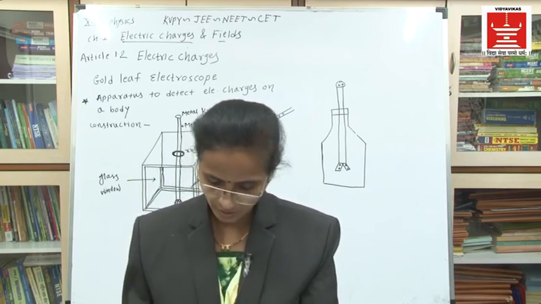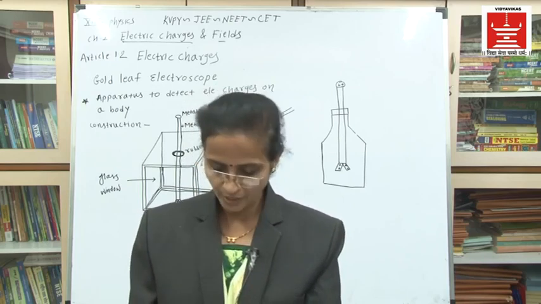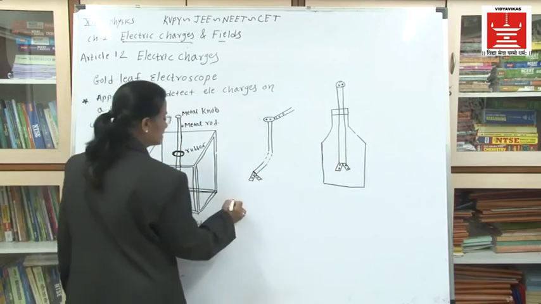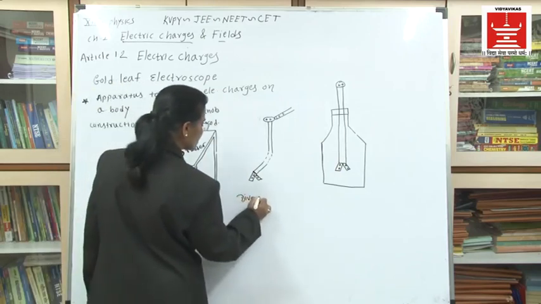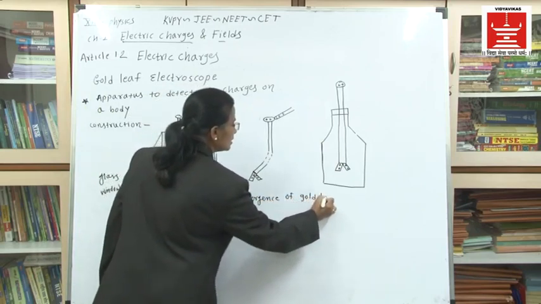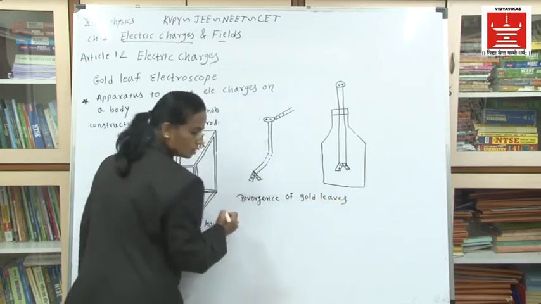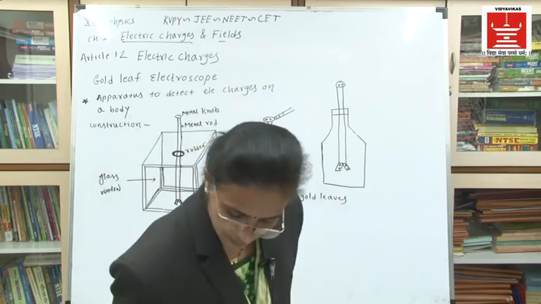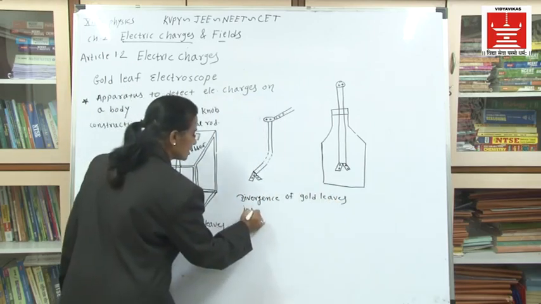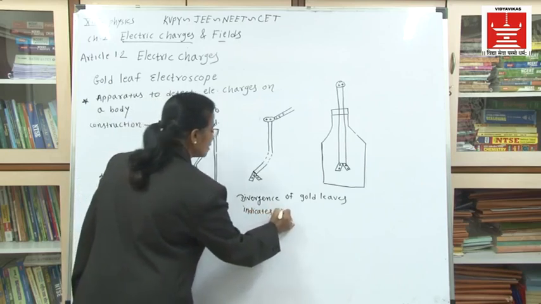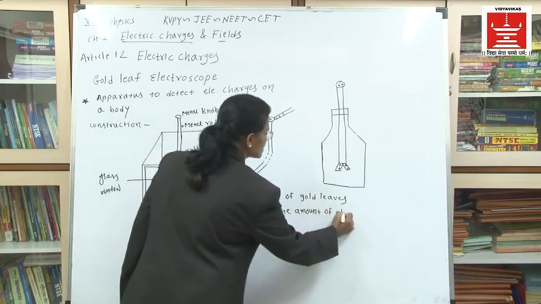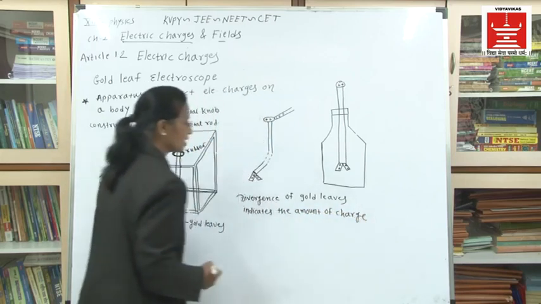The degree of divergence of the gold leaves will indicate the amount of charge. That means we can write: divergence of gold leaves indicates the amount of charge on a body.